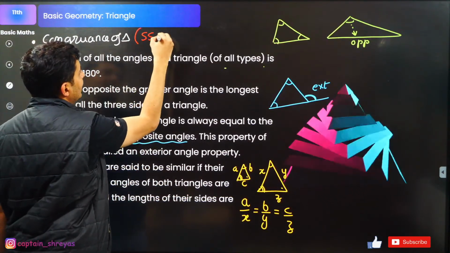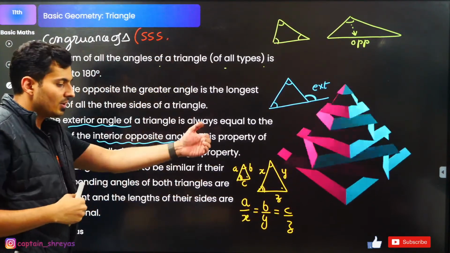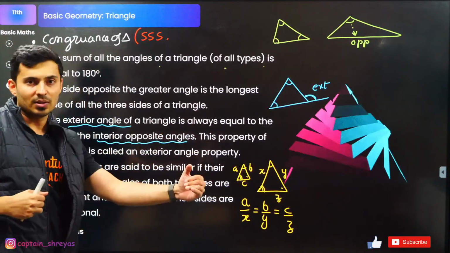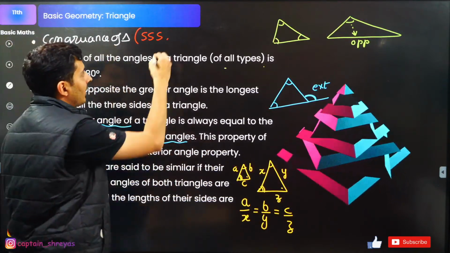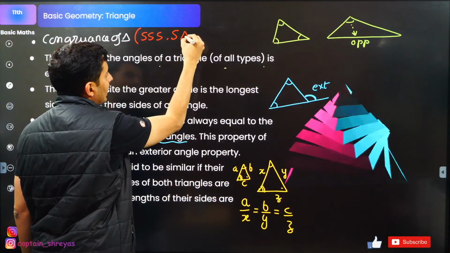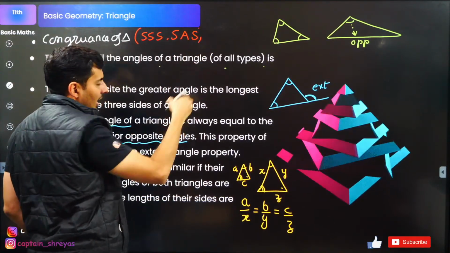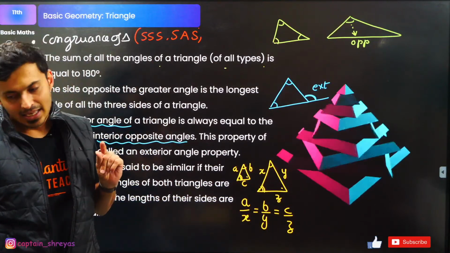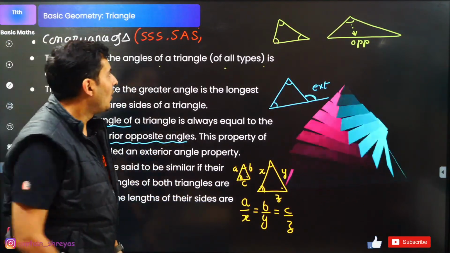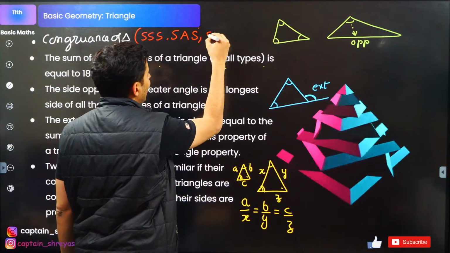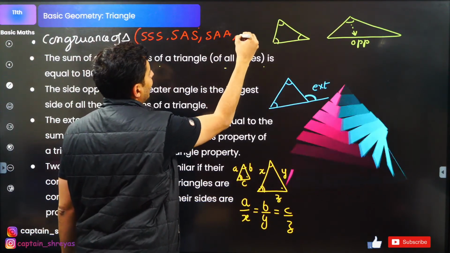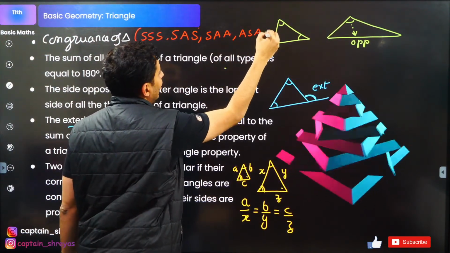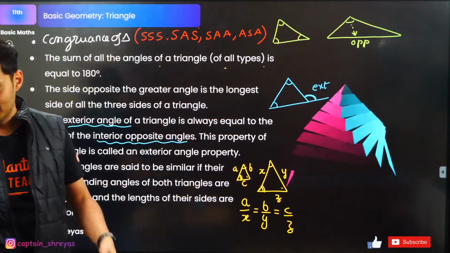Either all the sides are equal: this side is equal to this side, and that side is equal to this side. That's one way. Or one side, the included angle, and then another side are equal. That's the second test. Correct, guys? Yes, everybody remembers this? Alright, and one more: SAA or ASA. Angle side angle or side angle angle.